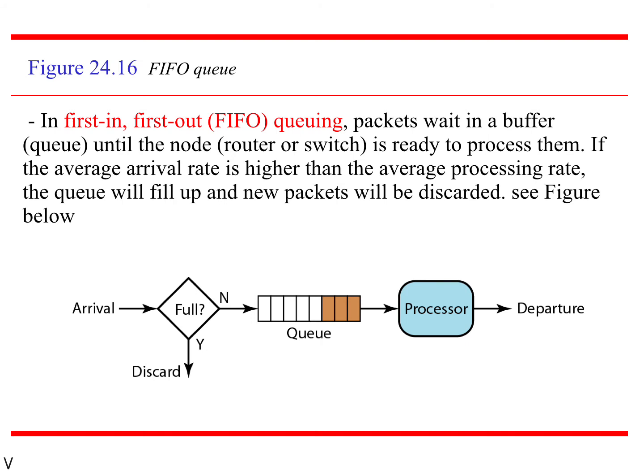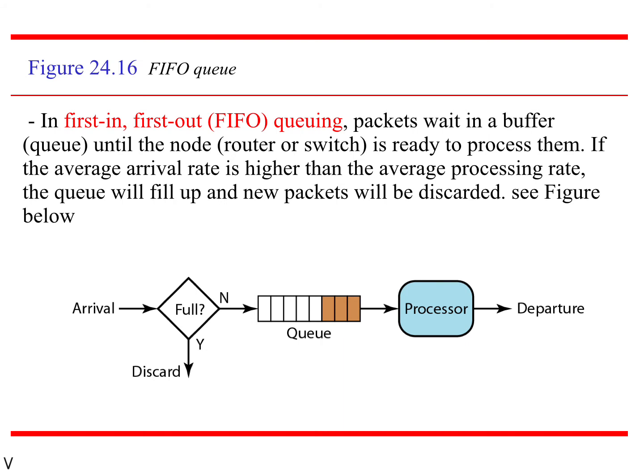If the average arrival rate is higher than the average processing rate, the queue will fill up and new packets will be discarded. See here in the diagram, there is a queue. The diamond shape is a condition. The blue capsule form is a processor. When a packet is received by the router or switch, we check whether the queue is full. If no, transfer the packet to the queue. If the queue is full, yes, discard the packet.